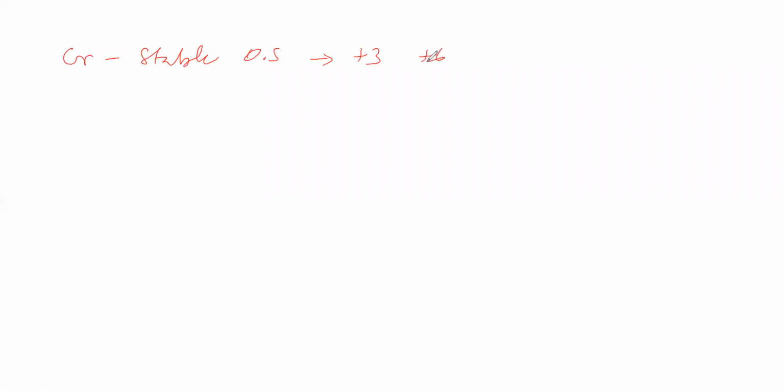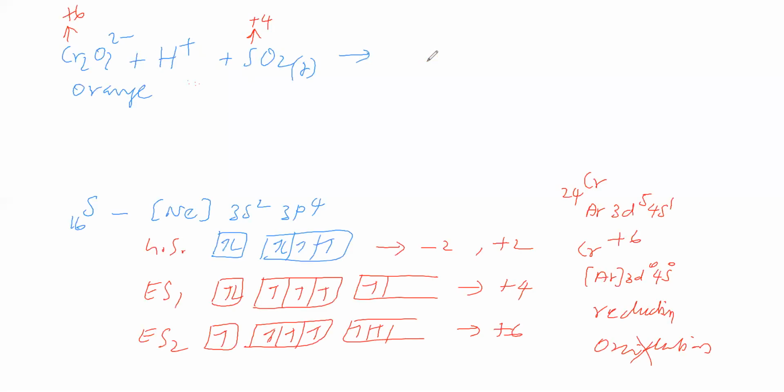Here chromium has +6 oxidation number. It is undergoing reduction, so it will convert into +3 oxidation number. So chromium undergoes reduction.